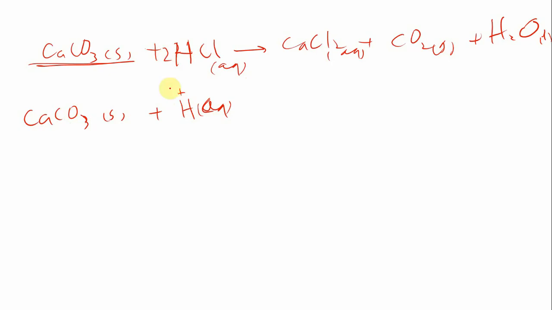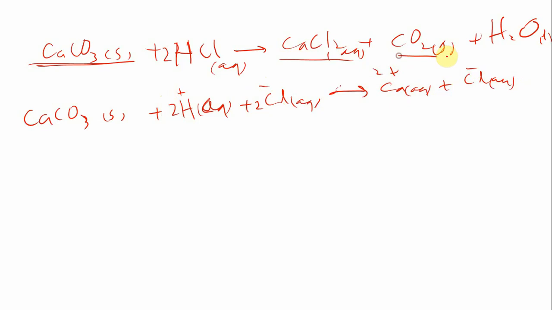You will put 2 here, so 2, then chloride, balancing it by 2, and then aqueous. Then calcium chloride is also in aqueous form, so you will break it into ionic form, calcium aqueous, and then plus chloride aqueous, right? Then these are 2, CO2 will remain same in this gaseous form, and plus H2O in liquid form.